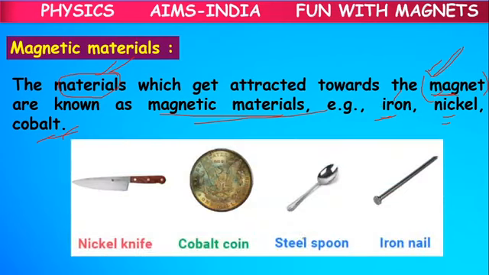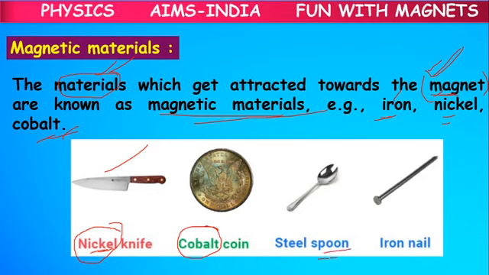Here, if you see, this knife is made up of nickel. Some knives are made up of a material called nickel, which is used in the manufacture of knives. Cobalt coins: some of the coins were made up of cobalt. In some countries, some of the coins or currency are made up of cobalt.